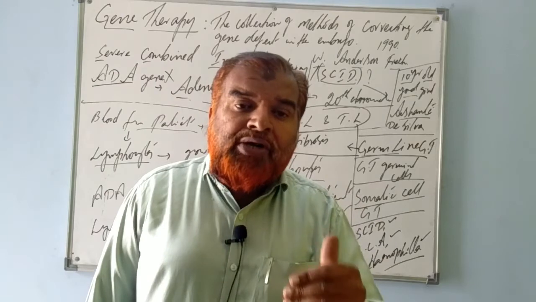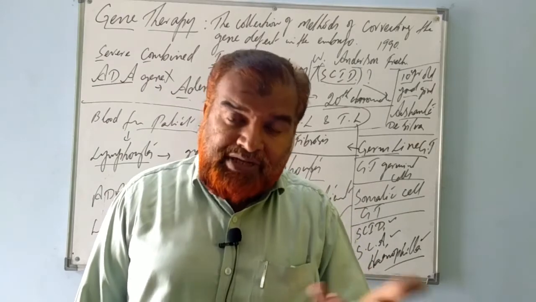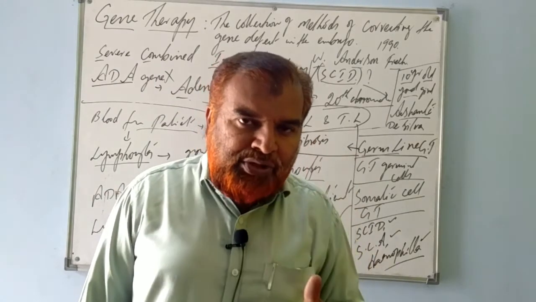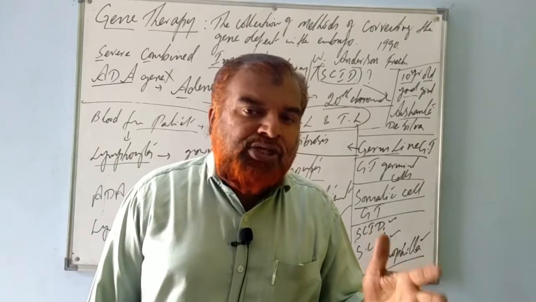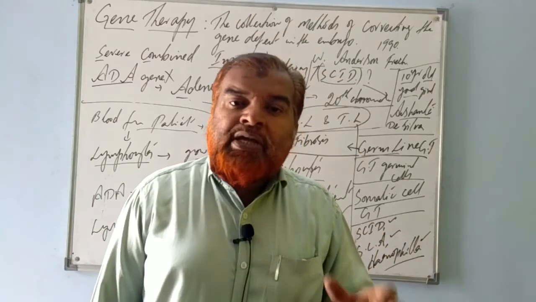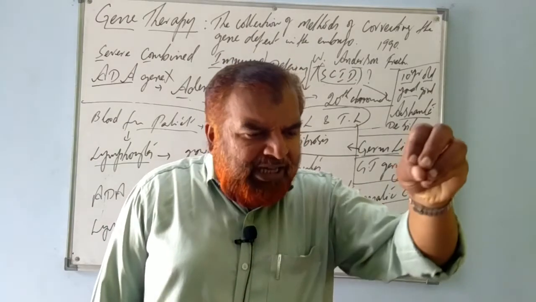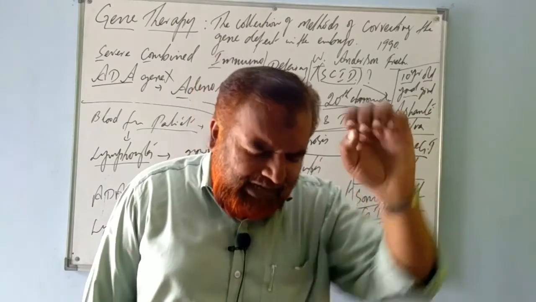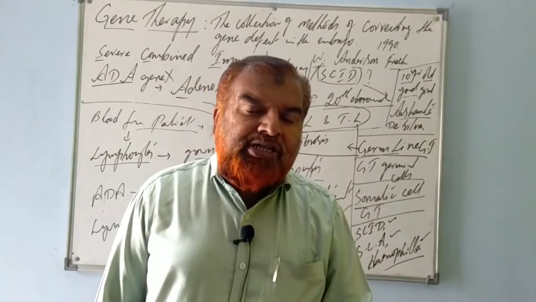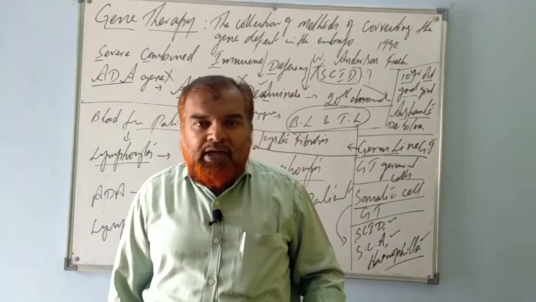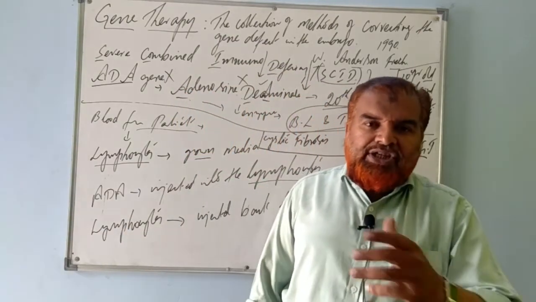When a child is born with Down syndrome, Klinefelter syndrome, Turner syndrome, this question may come to students: can these children be cured? They cannot be cured after birth, or before birth, or very immediately after birth. Defective genes have to be replaced by normal healthy genes, then only this is possible.